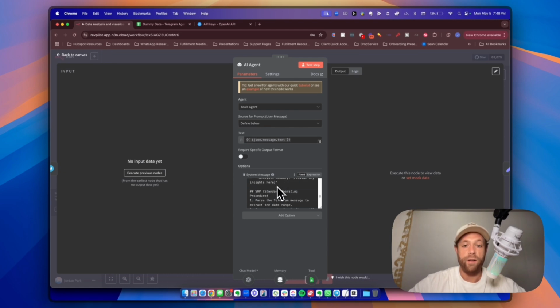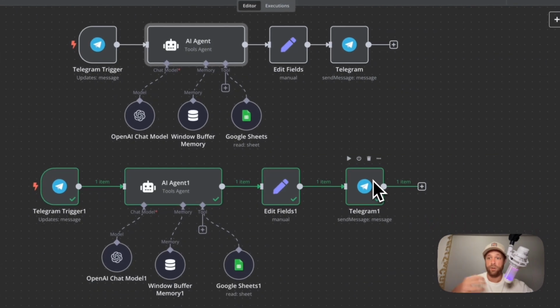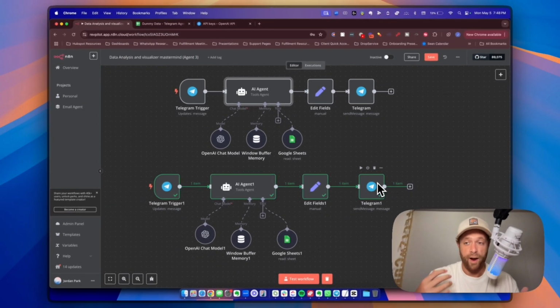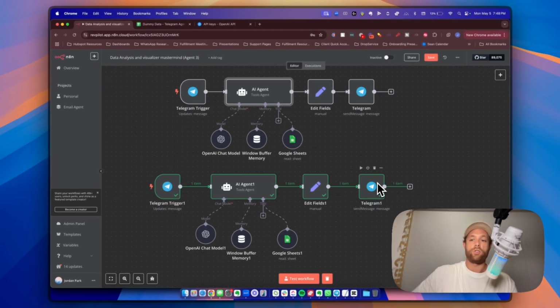Now, if you need help writing this prompt, I would probably put it into ChatGPT and just ask it to create a prompt for my AI agent system message that does A, B, and C. Or message us, leave a comment. We'll make sure to get you that prompt and we can send it directly over to you.